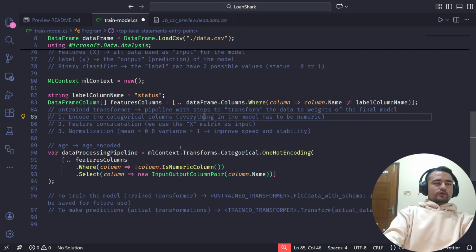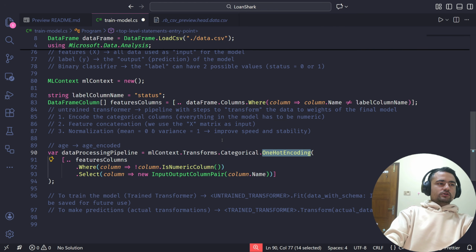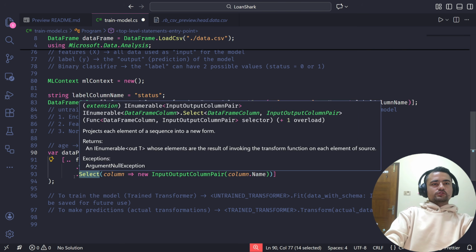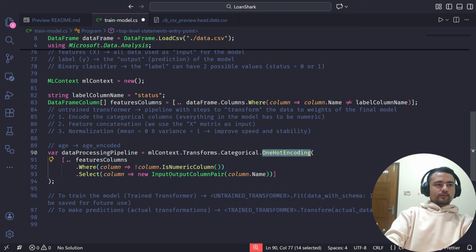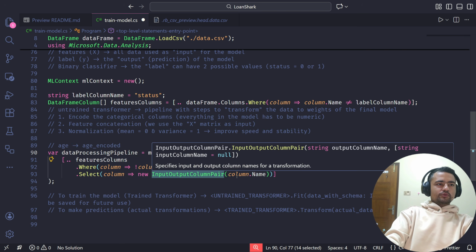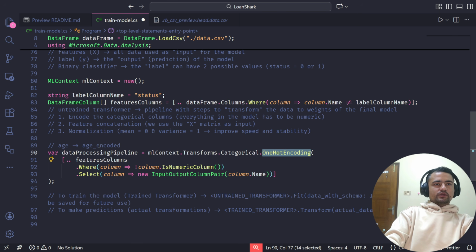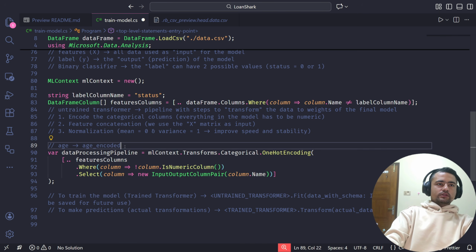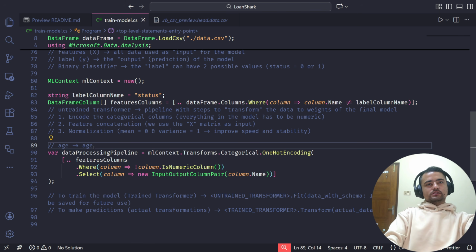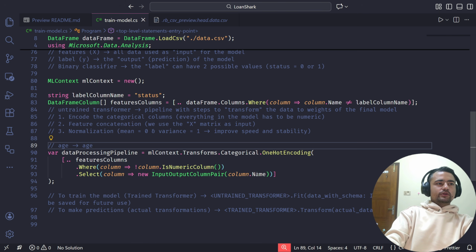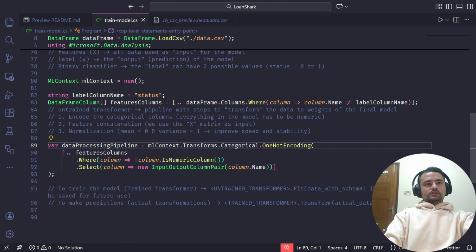To tell this one hot encoding method what the name for the age column is, we have to pass this input output column pair, where the output column name should be age encoded and the input column name should be age. But in this case I am just replacing the old column after encoding, so I can just get away with providing the single output column name. I hope this is making sense to you.